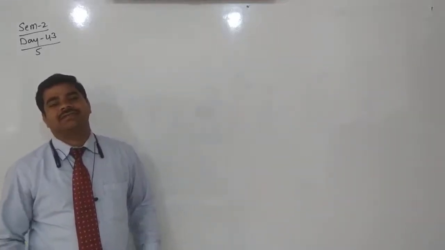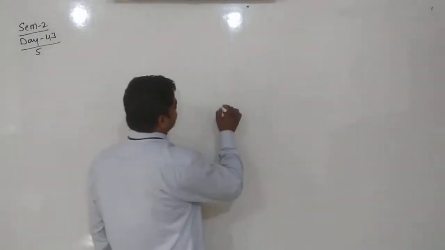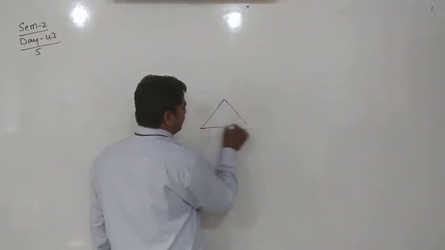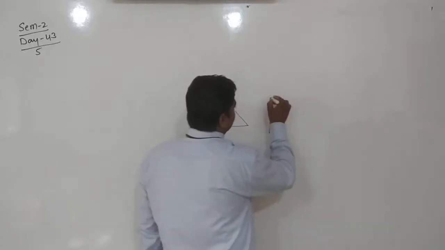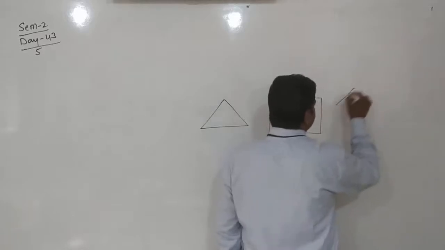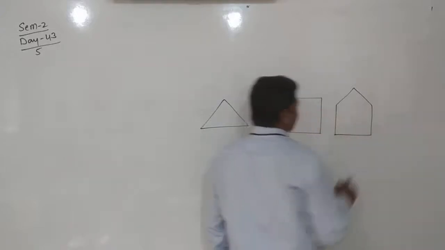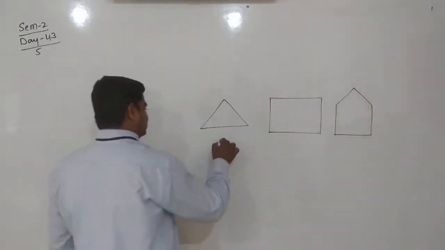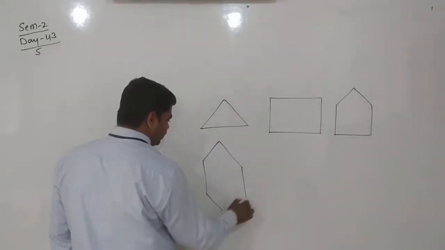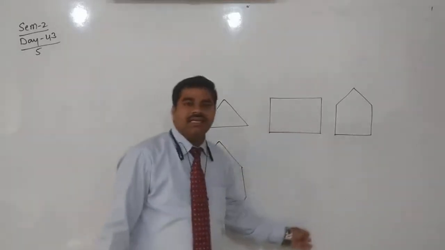In the previous class we were discussing the geometrical shapes. It's very simple. Here there are some geometrical shapes. This one has three line segments, and this is a geometrical shape. This one has four line segments, and this is also a geometrical shape. This has five line segments, and this is a plane closed figure. These are plane closed figures having three or more than three line segments.